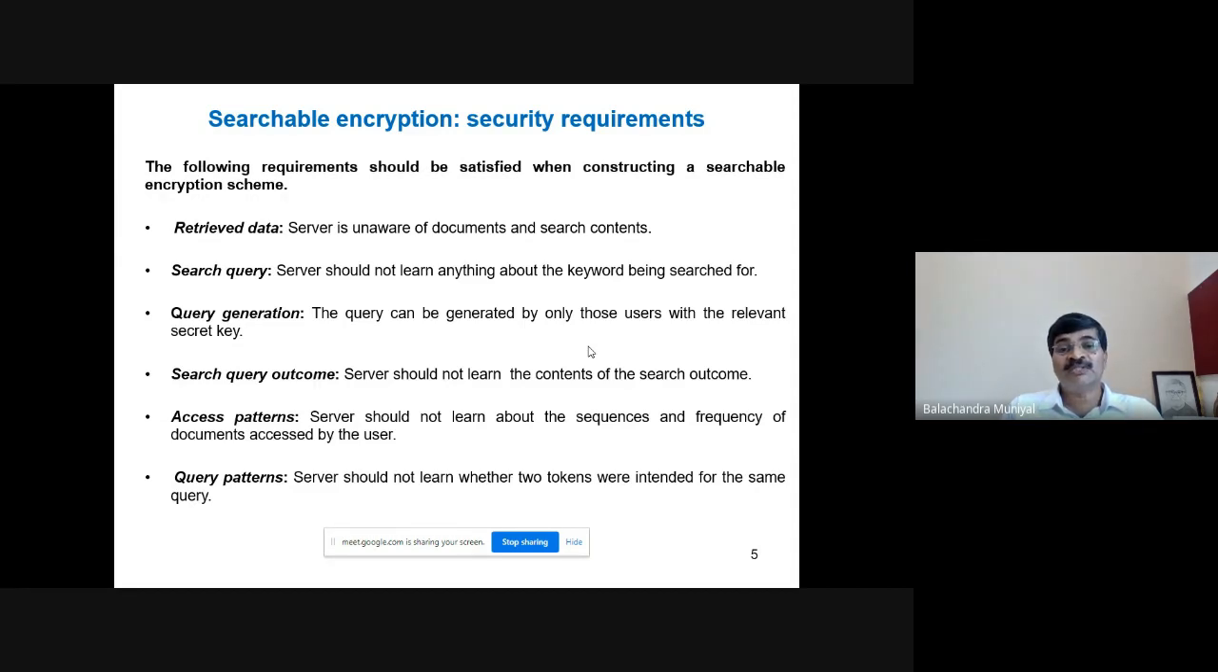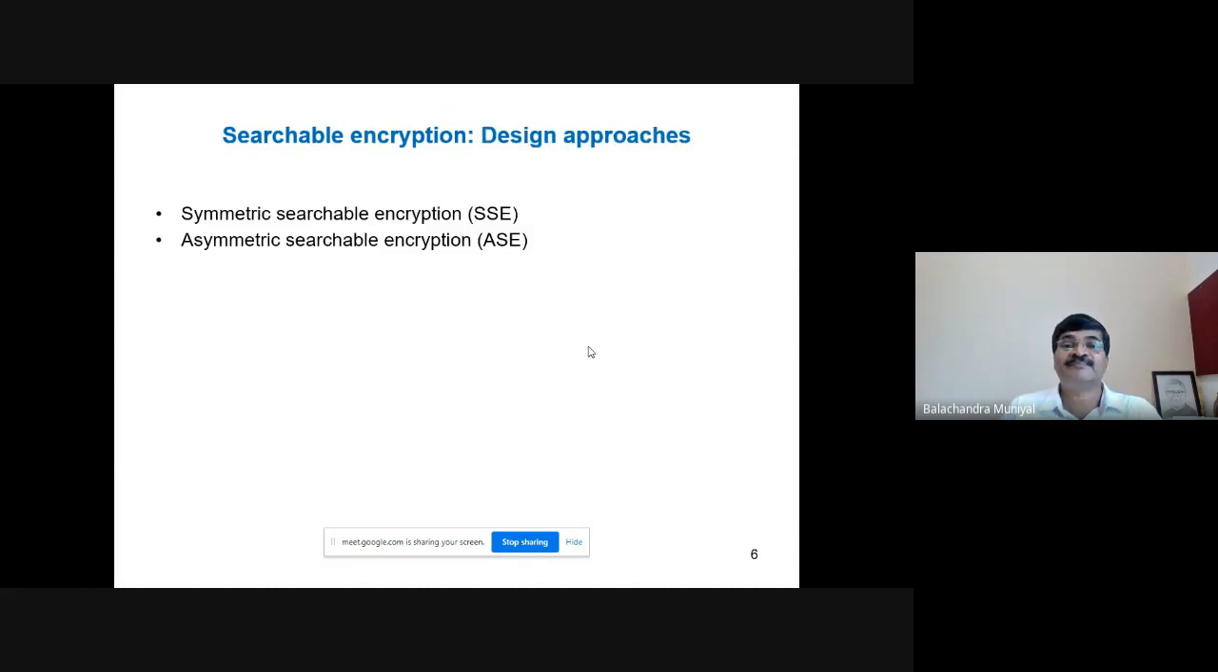Now you might have understood, in the entire discussion, you might have concluded that the cloud service provider may not be trustworthy. In order to protect data, especially from the cloud service provider, we use the searchable encryption technique. Now, there are 2 design approaches of searchable encryption. One is symmetric searchable encryption and another one is asymmetric searchable encryption. Symmetric searchable encryption is based on symmetric key cryptography, and asymmetric searchable encryption is based on asymmetric or public key cryptography.